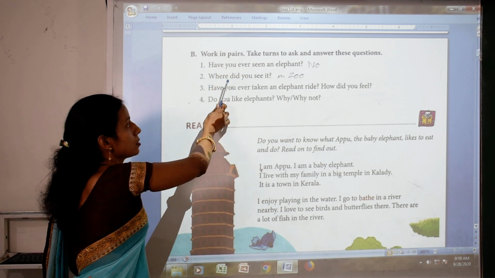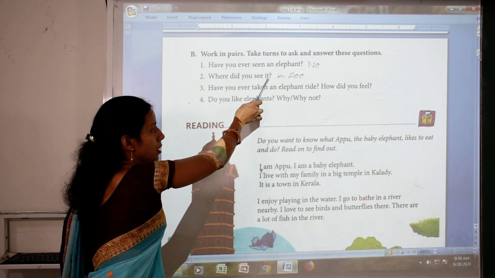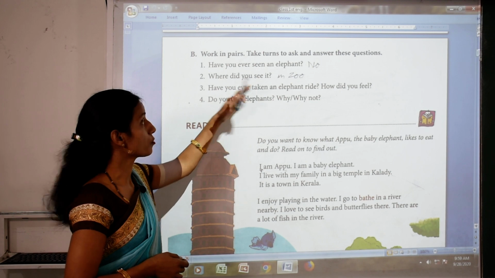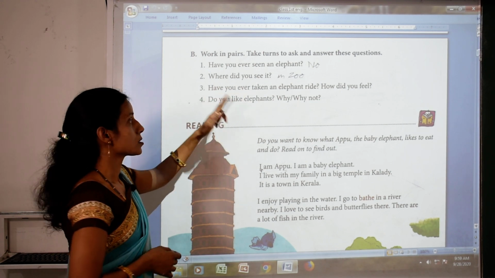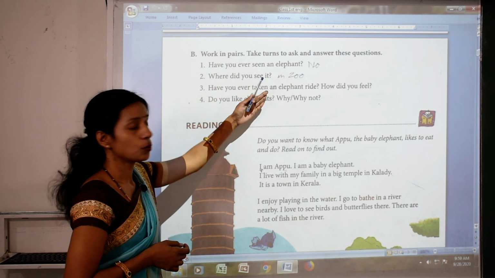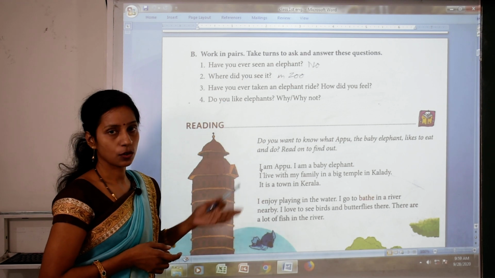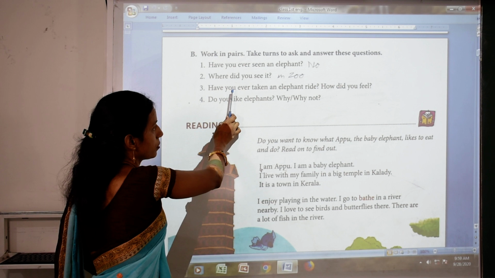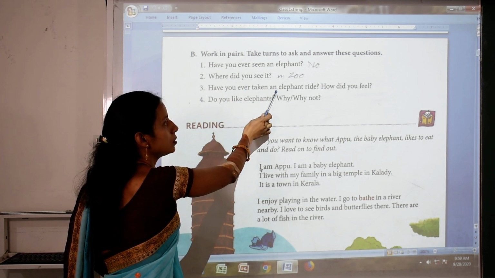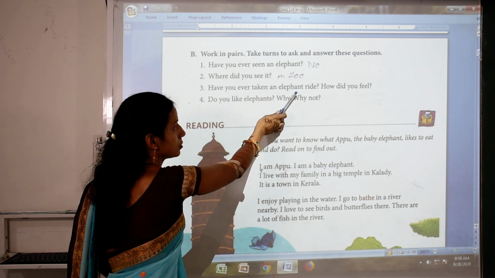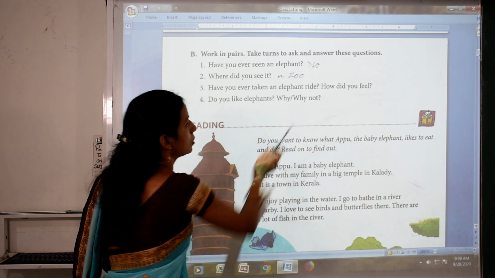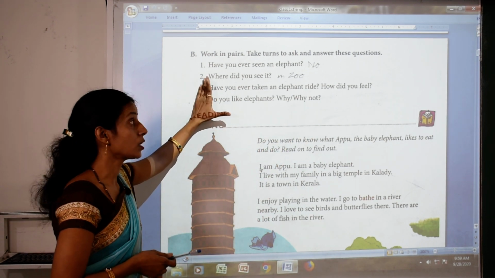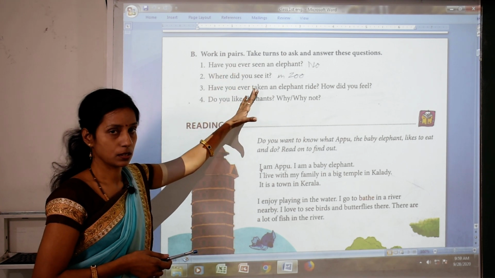Second question is, where did you see it? Where did you see? If you ever seen elephant, so where did you see? Okay. Some of give answer in zoo, in the forest, in the town. Okay. Next question is, have you ever taken an elephant ride? How did you feel? So student, these all questions totally depend on your experience.